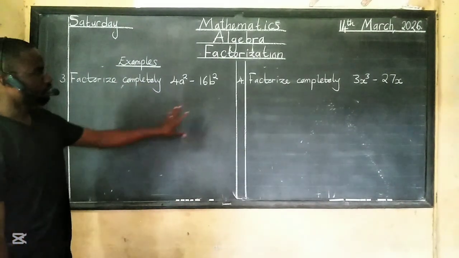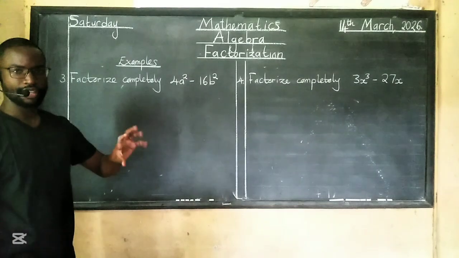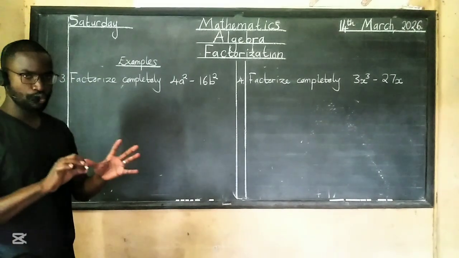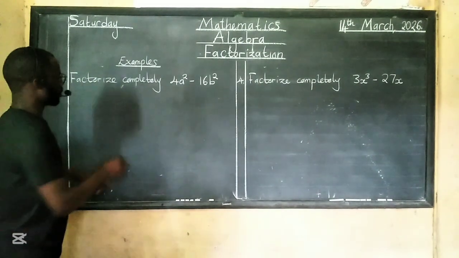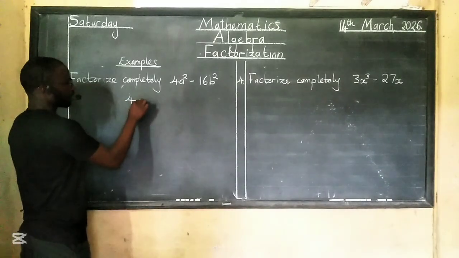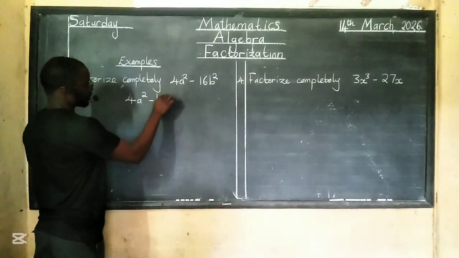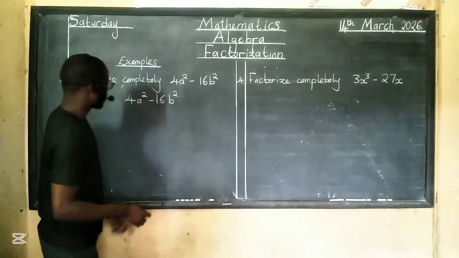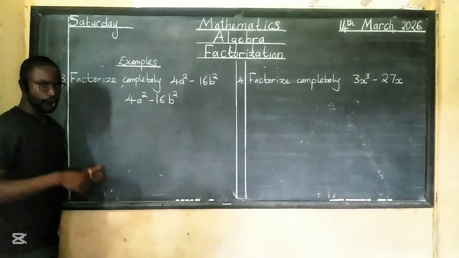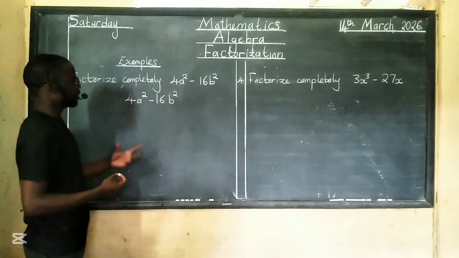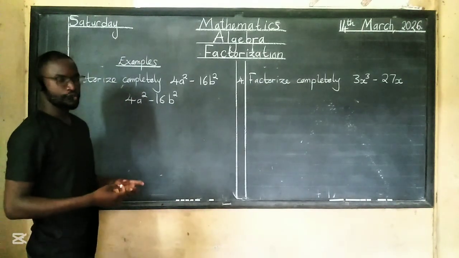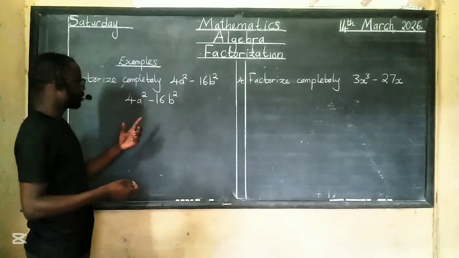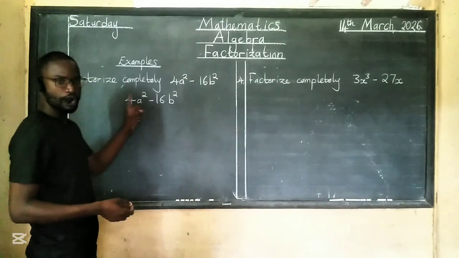Here are examples 3 and 4. As you can see, they have a pattern. They look almost the same. So this one is 4a squared minus 16b squared. So for this one, we ask ourselves, what is common? This side and this side. For the letters, there's nothing common. For the numbers, 4. 4 can go into 4 and 16.